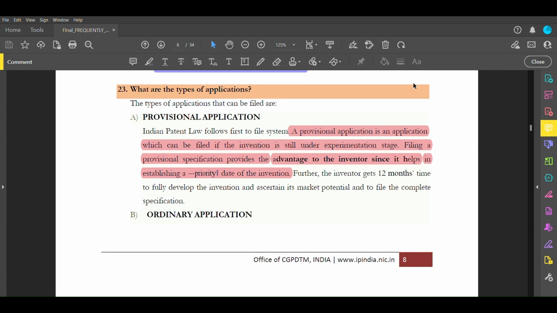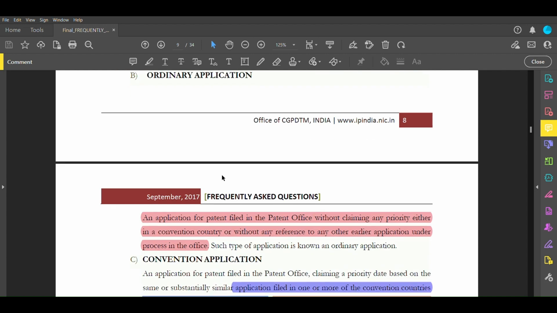Provisional application. A provisional application is like: we are working on this research, and let's file a patent so that we become the first one to file it, and we get 12 months' time to complete that patent. That's all. Also, the ordinary application. An ordinary application means a general application in which you have achieved something through some research work, and you are just filing for a patent.